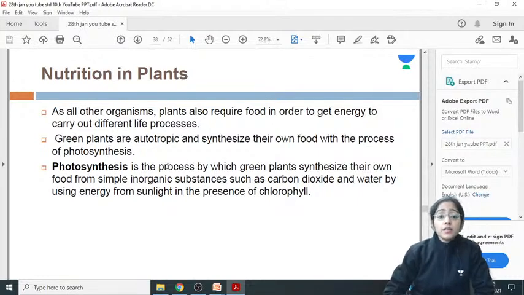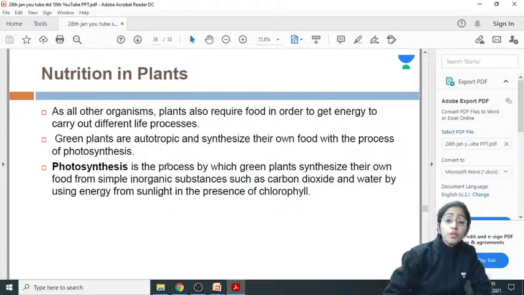Green plants are autotrophic and synthesize their own food with the process of photosynthesis. First of all, what is the mode of nutrition adopted by the green plant? They are autotrophic, meaning they are going to synthesize their own food. They do not depend on the other organism for the food. Now how are they going to synthesize their own food? They synthesize their own food by the process of photosynthesis.